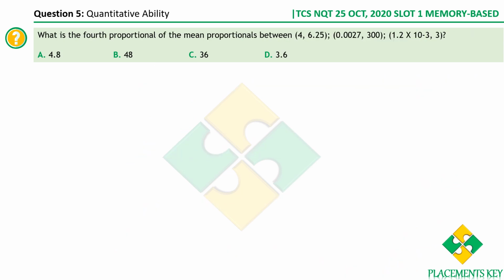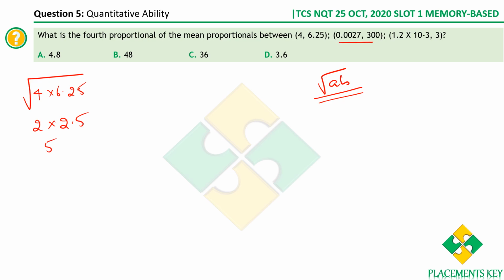What is the fourth proportional of the mean proportionals between these pairs? First, what is mean proportional? It is the square root of AB. The mean proportional of A and B is the square root of AB. So let's first find the mean proportional of 4 and 6.25. It is the square root of 4 into 6.25, which is square root of 4 is 2, square root of 6.25 is 2.5. So this is 5.